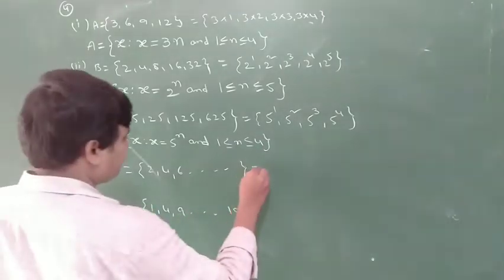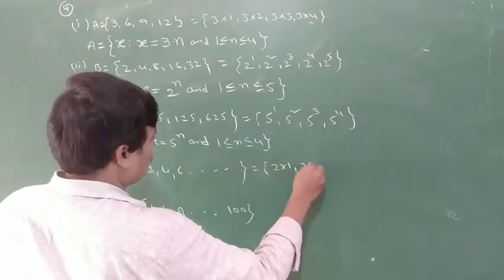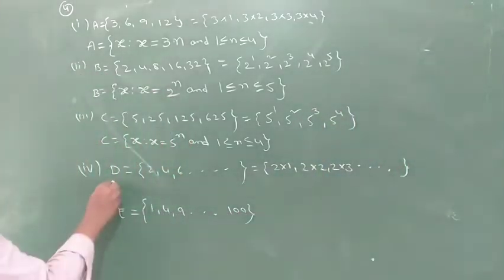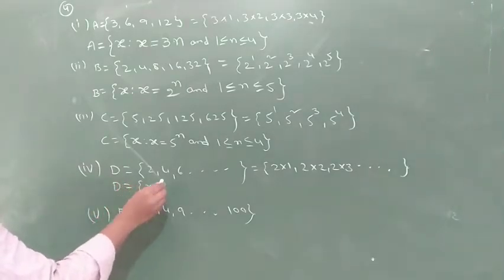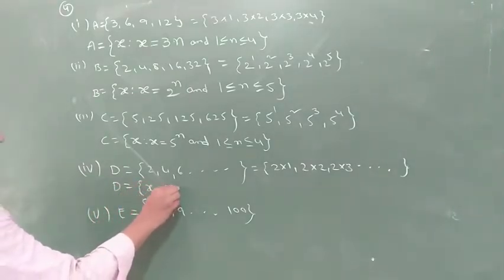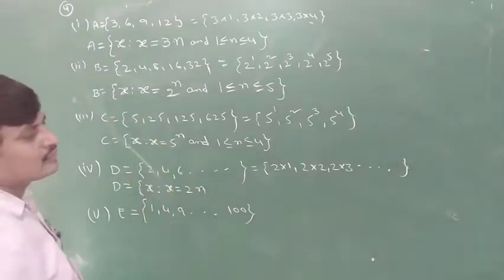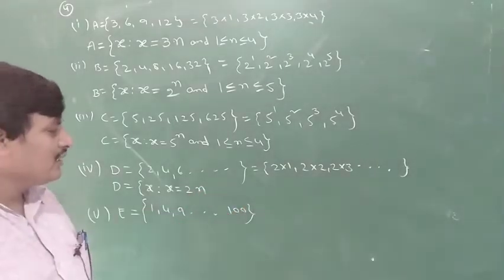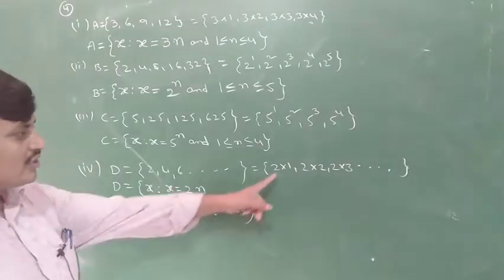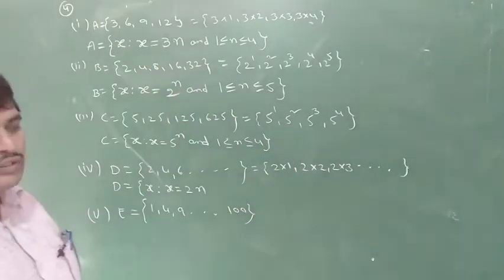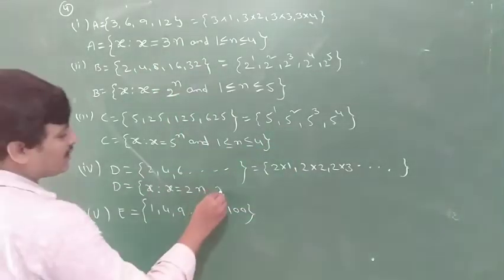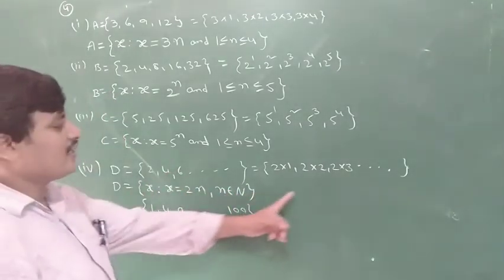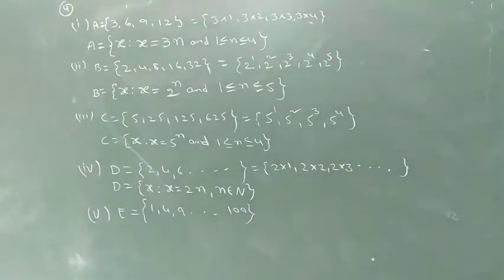Next here. This is 2 into 1, 2 into 2, 2 into 3 and so on. Okay, so D is equal to the set of all x such that x is equal to 2n. So what is n? Natural numbers. Starting at 1, there is no ending. So n belongs to N, n is a natural number. This is all.